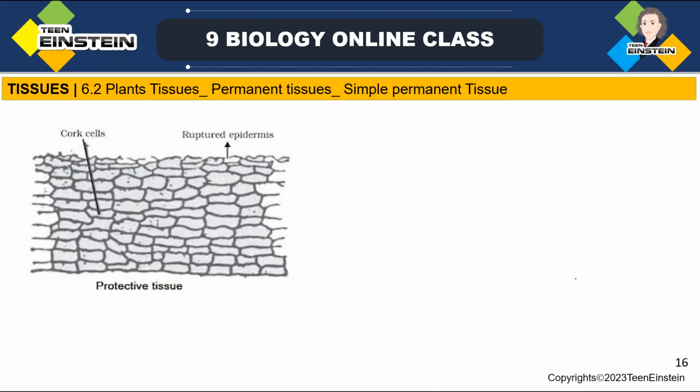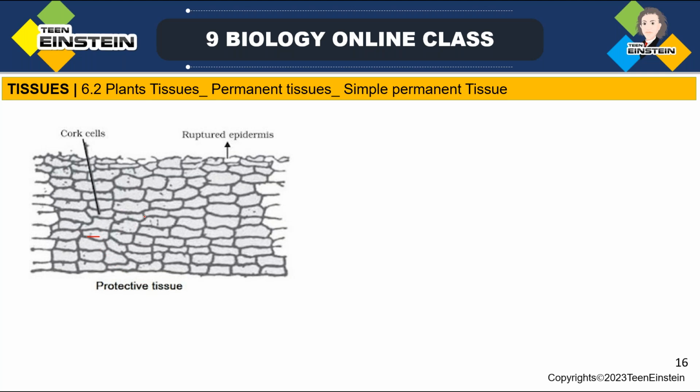Next we need to move to complex permanent tissue. See here, this is the figure which I have told. See the protective layer here, cell division is taking place.